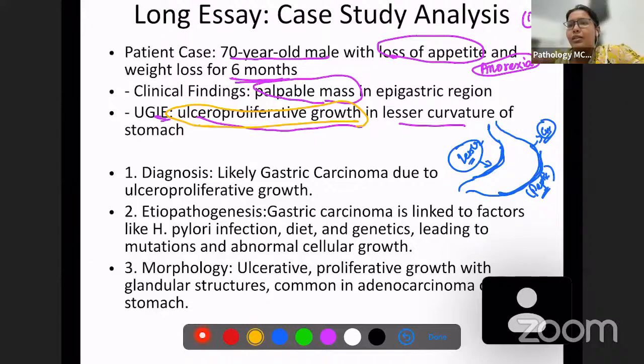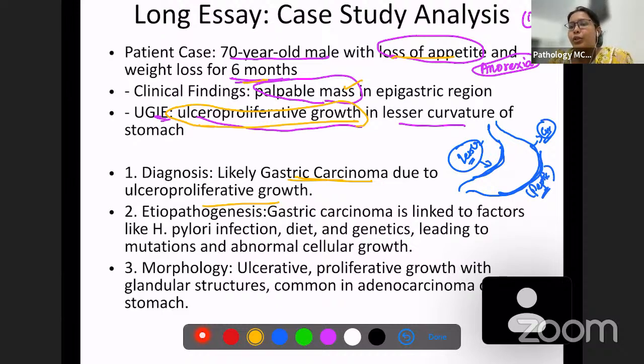So this is a gastric carcinoma, due to the ulceroproliferative growth which they have given. Even if ulceroproliferative growth is not given, we know there is loss of appetite and weight loss for a long period of time. So this is a gradually increasing condition, and of course there is a palpable mass in the epigastric region. So everything points towards a gastric carcinoma.